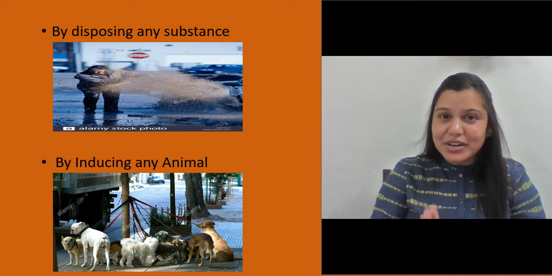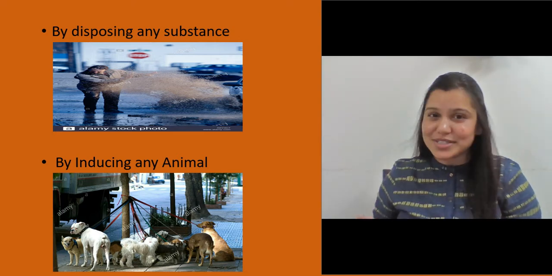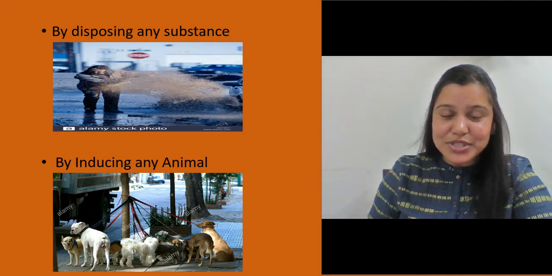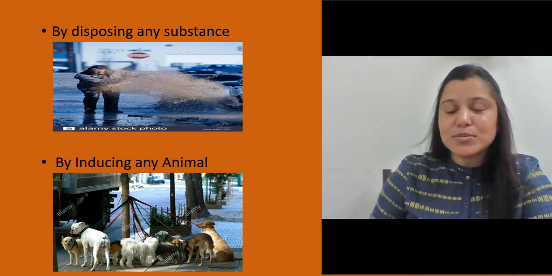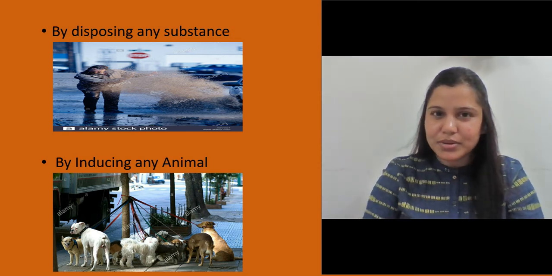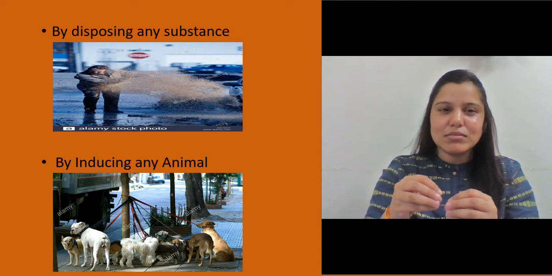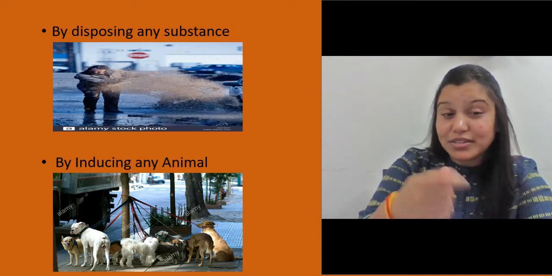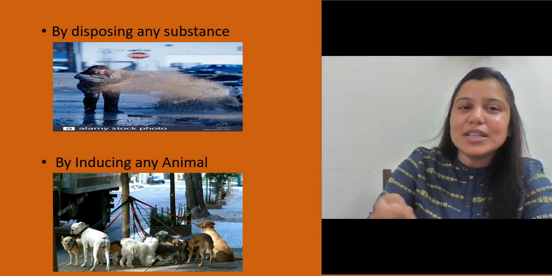Let me be very clear here. Right now we are just talking about force. We will see what criminal force is. So this is force. And then the third element, as we were seeing, is by inducing any animal to change its motion. Now, as you can see here, all the dogs have been tied up. Now suddenly you just open the very thing by which they have been tied. So here you are actually making them move.